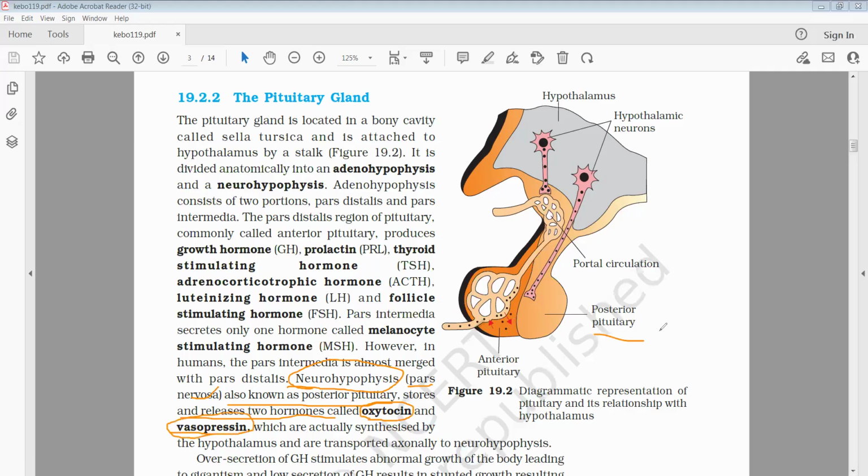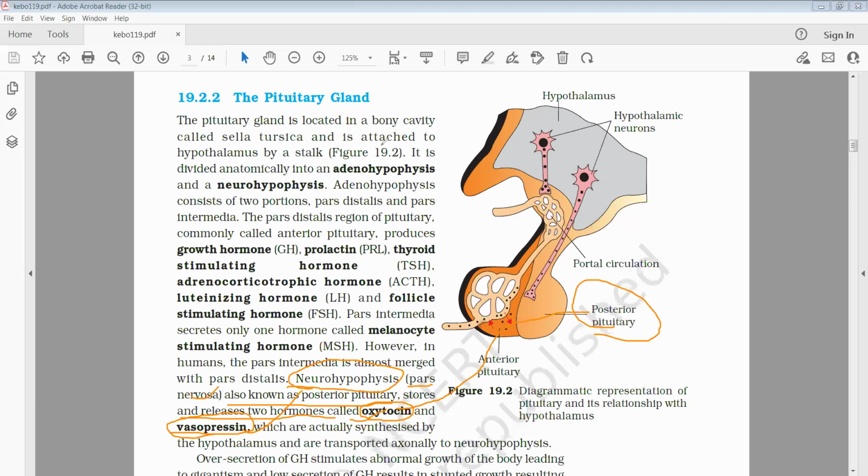So the posterior part of the pituitary gland secretes two hormones. One hormone is called oxytocin, another one is the vasopressin,